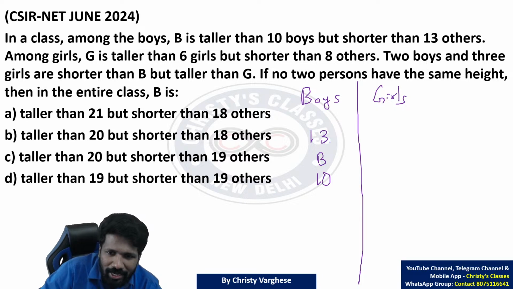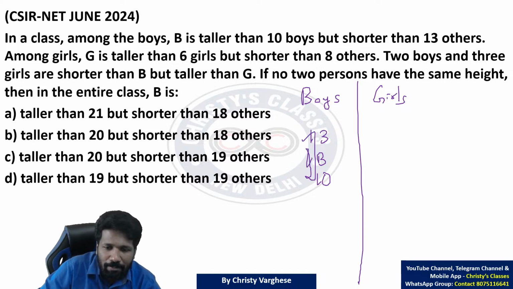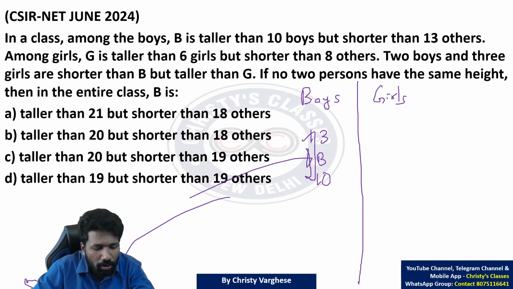मतलब total boys का number बताइए. So 13 plus 10, 23 plus 1. 13 people before B and 1 second.